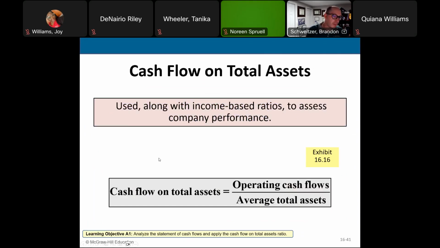So, in looking at our cash flow to total assets ratio, we take our net operating cash flows, which is cash coming in minus cash going out for operating activities. Net operating cash flows divided by the average total assets. The average total assets is calculated by taking the beginning balance plus the ending balance divided by 2 for total assets.